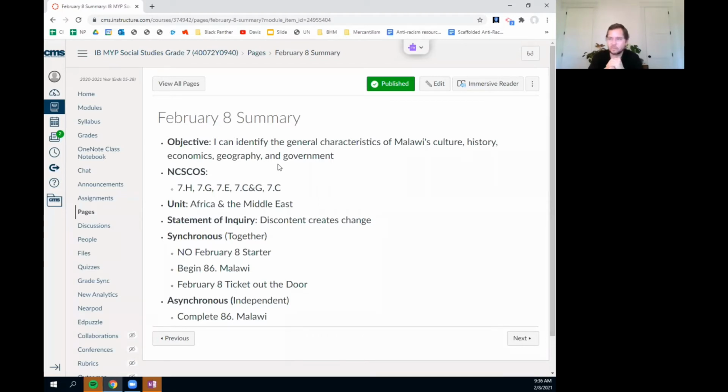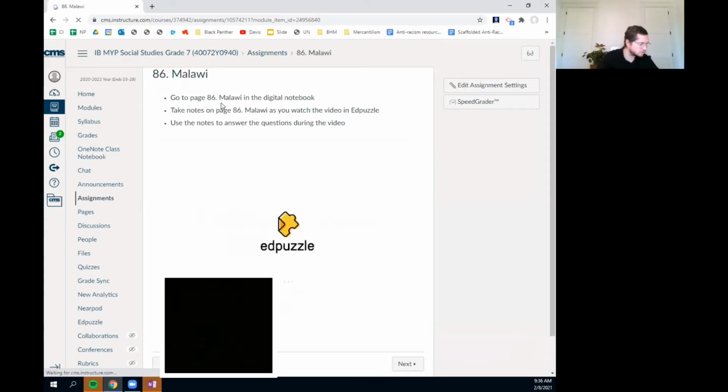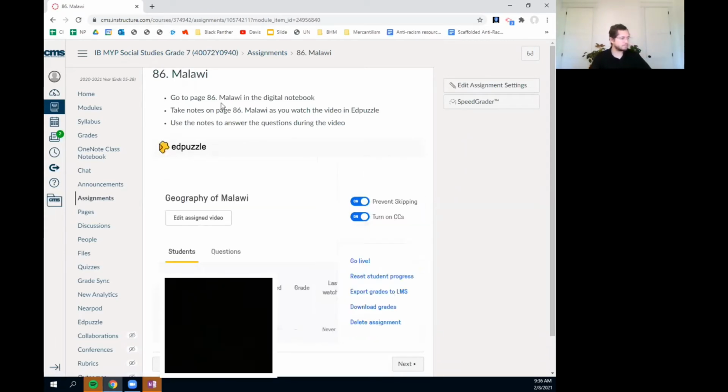So look at the synchronous work. No February 8th starter. We're going to begin 86 Malawi, and then you're going to have the ticket out the door as normal. And then your asynchronous work is to complete page 86 Malawi. So let's do this. Everybody go to the next page and go to page 86 in your digital notebook.